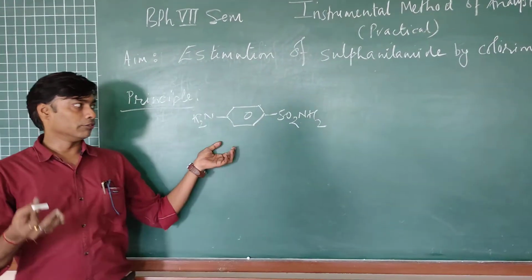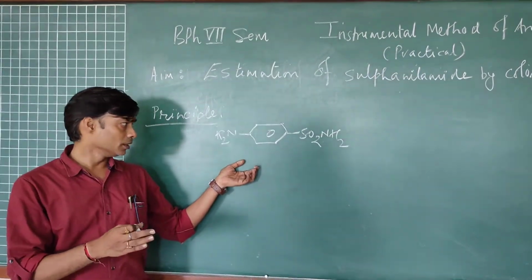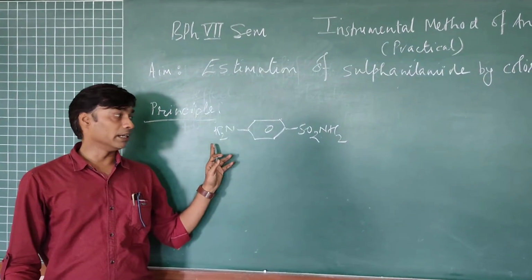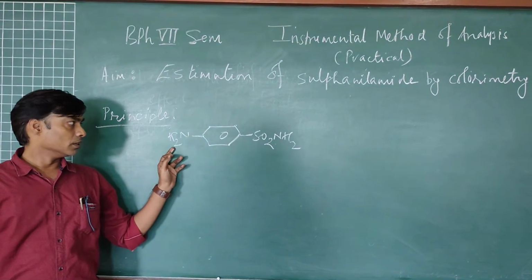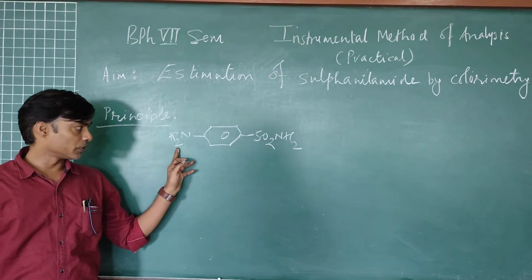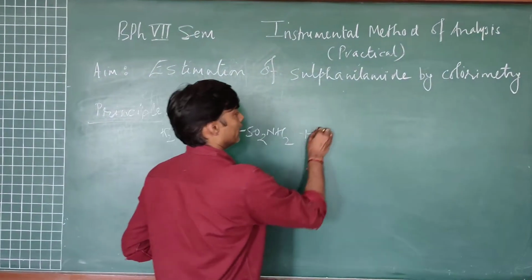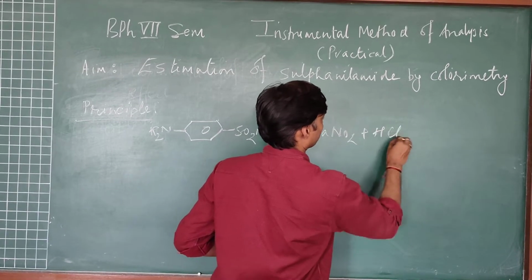Why is it reacting in a diazotization reaction? Because sulfanilamide is a primary aromatic amine, having a free amino group, and this free amino group is capable of reacting with NaNO2 in the presence of HCl.